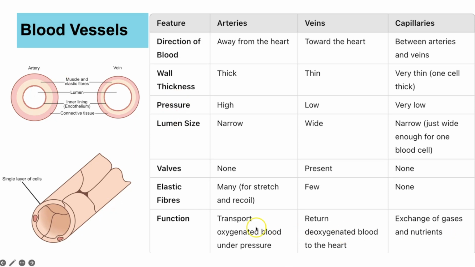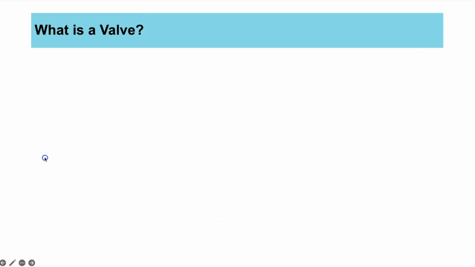Finally, then we've got the functions. So the artery is transporting that oxygenated blood under high pressure to the rest of the body. The veins are transporting deoxygenated blood at lower pressure back into the heart. And the capillaries are the site of exchange. So for example, gas exchange at the alveoli.